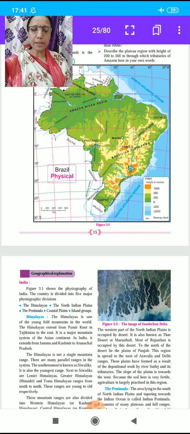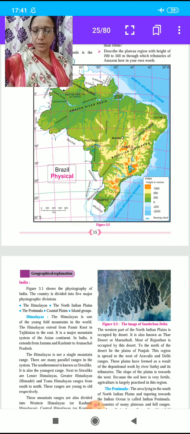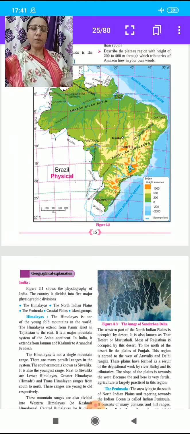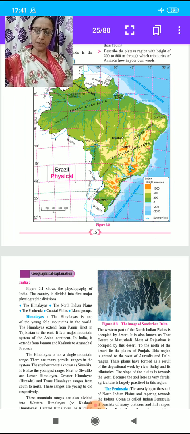The first point is the Himalayas. Did you know, students, the Himalayas are one of the young fold mountains in the world. The Himalayas extend from Pamir north in Tajikistan to the east. It is a major mountain system of the Asian continent. In India, it extends from Jammu and Kashmir to Arunachal Pradesh.